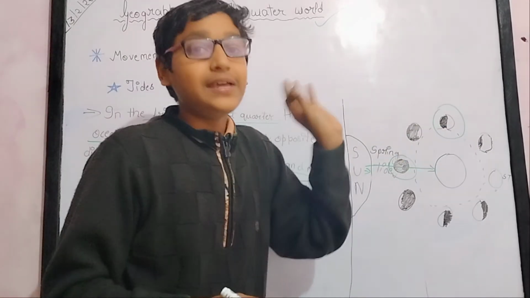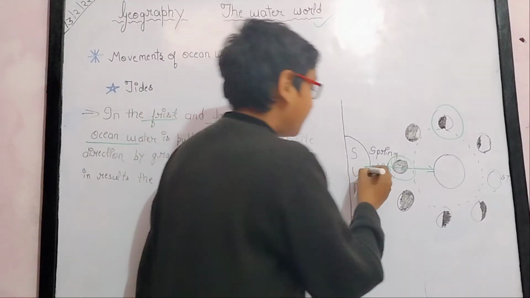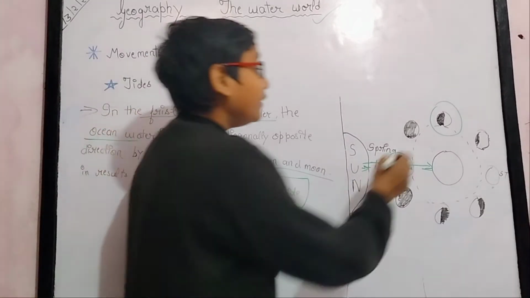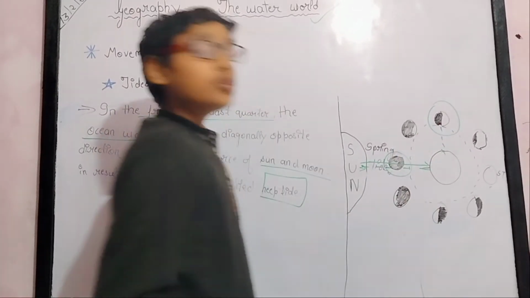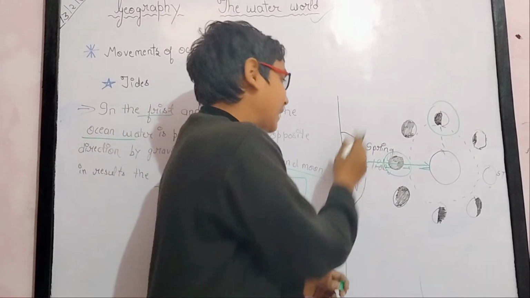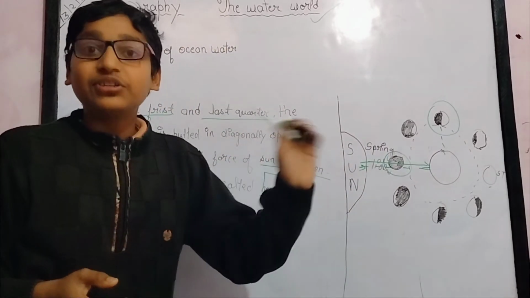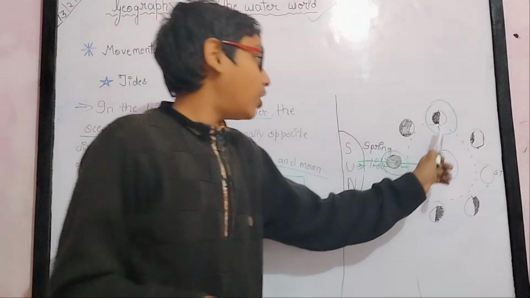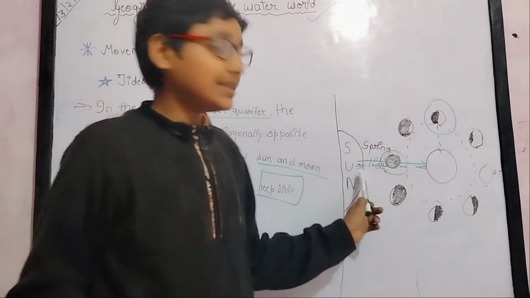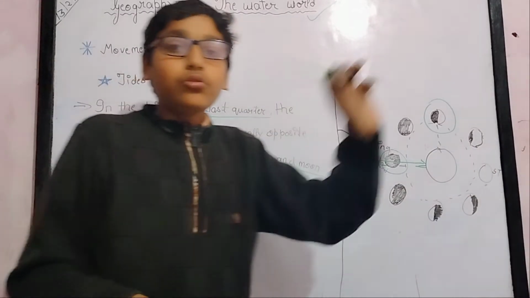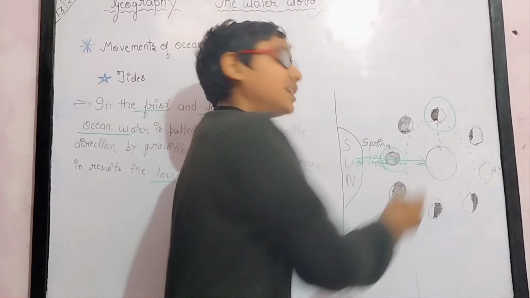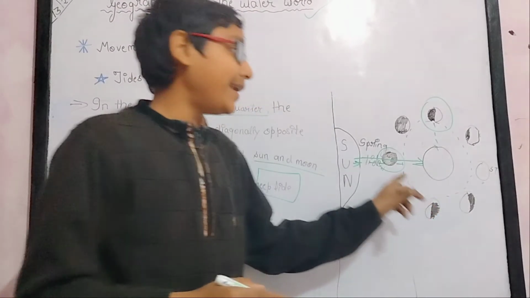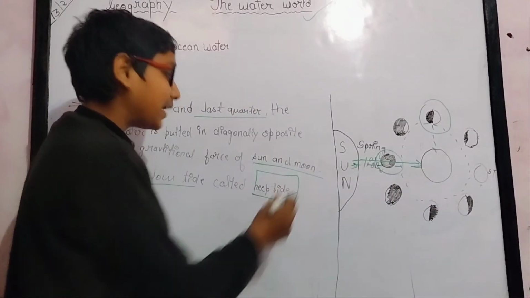When these are diagonal, what will happen? The sun will pull water towards itself, and the moon will also pull water towards itself. So what will happen? If the sun pulls the water, the moon is also pulling that water, so the water can't go anywhere. If the water goes to the moon, the sun will also pull the water. So the water cannot go anywhere, and this results in a low tide, in which the tide does not happen. This is called neap tide.